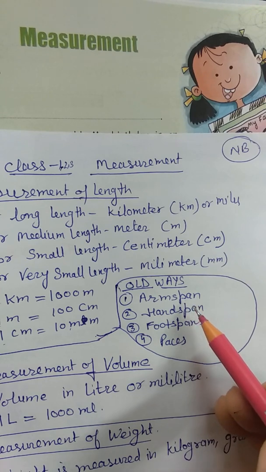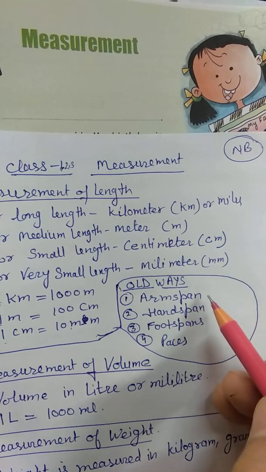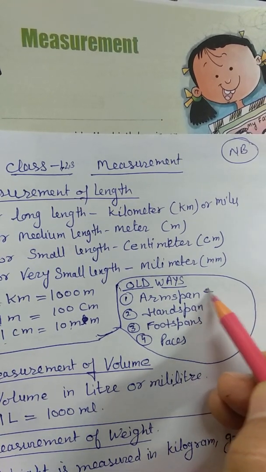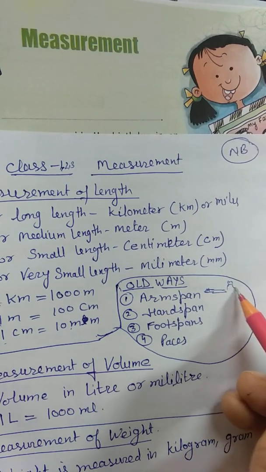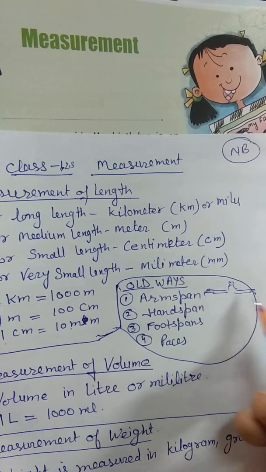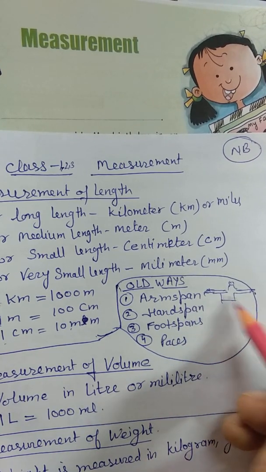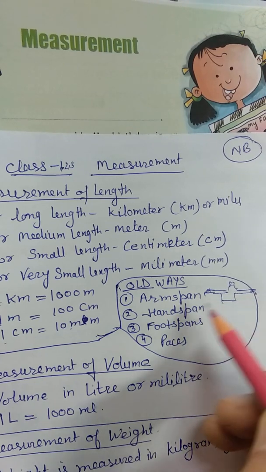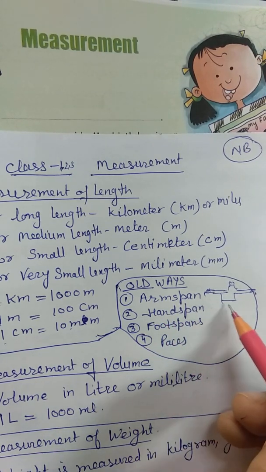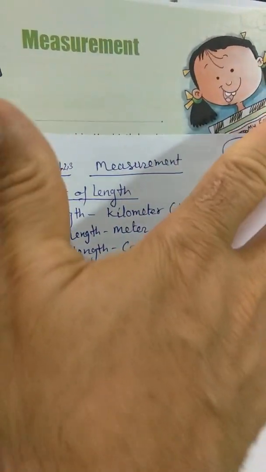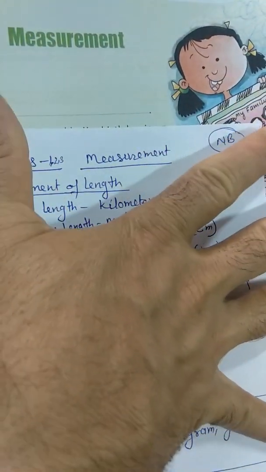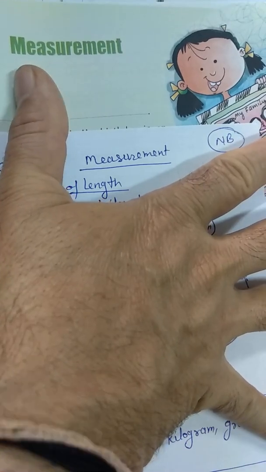Arm span means open your arms fully, and from one hand to the other, this is one arm span. Now hand span is if you open your hand like this, from this finger to the thumb. If you open it fully, this is hand span.